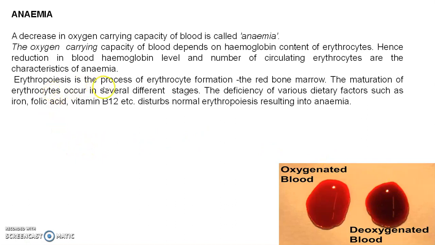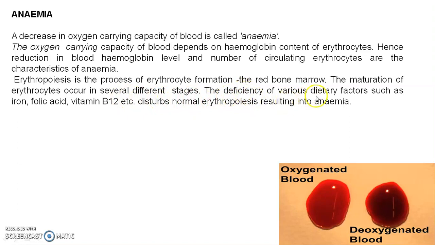Then erythropoiesis is the process of erythrocyte formation, which is carried out in the red bone marrow. The maturation of the erythrocyte occurs in several different stages.